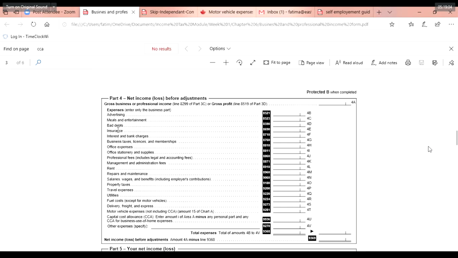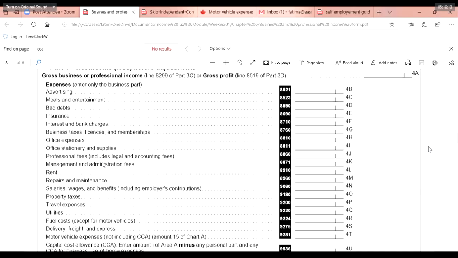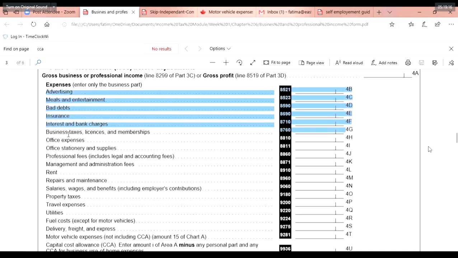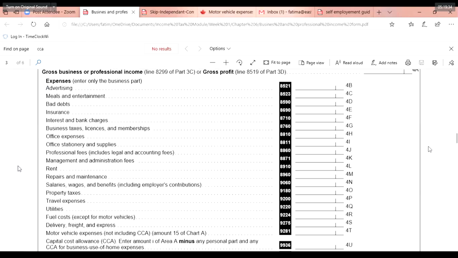So we move forward with these expenses. As I said, they are not limited, and I'm sure Jesse and Abby must be agreeing to that. There are so many other expenses you can deduct. These are all the expenses you can deduct while you are incurring them. If you want to look at how much you can deduct, you can always refer to the guide which I have forwarded to you. It has to be all business related, not something personal, not a personal expense.